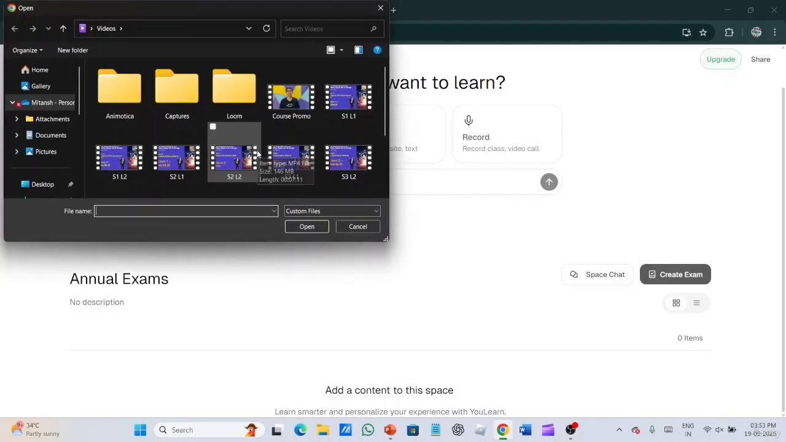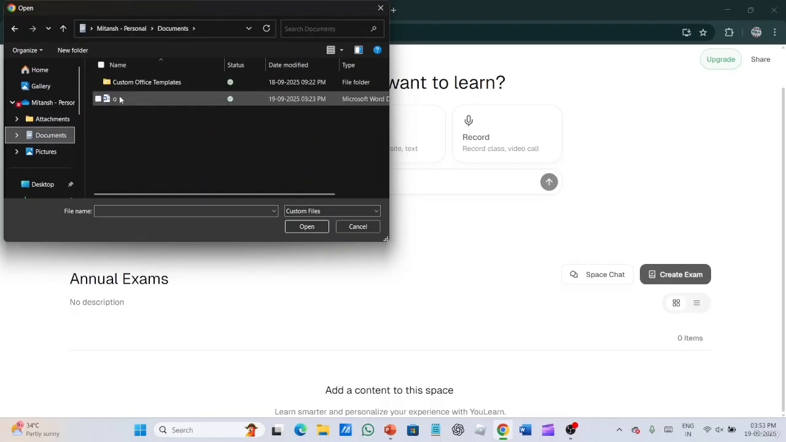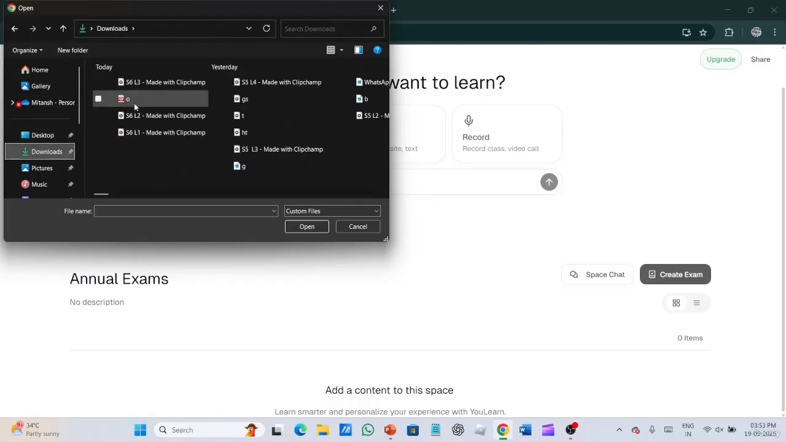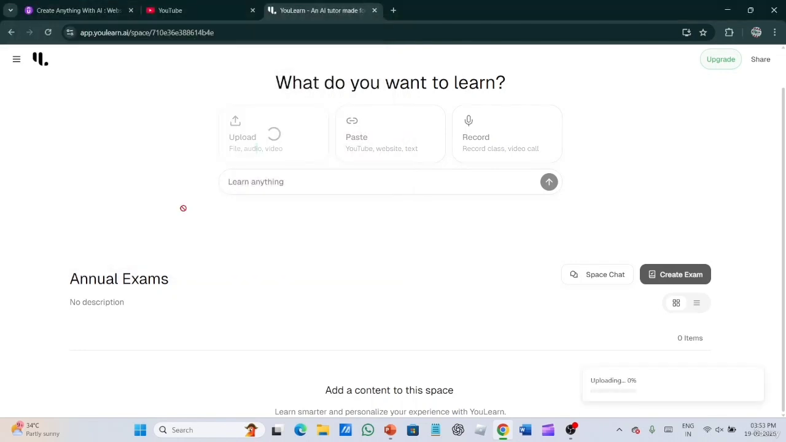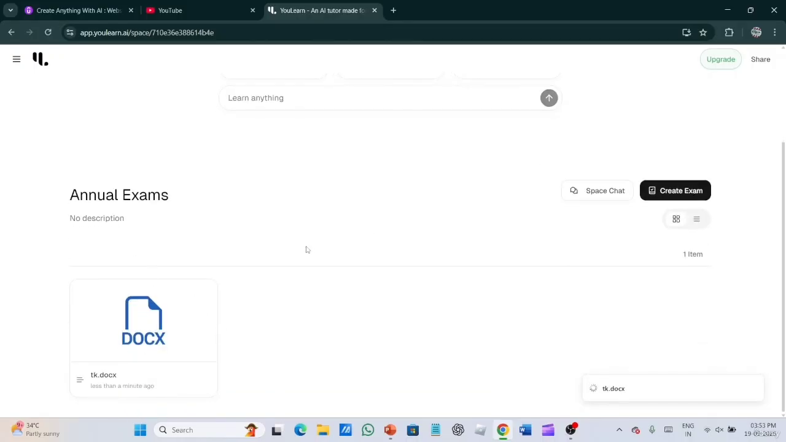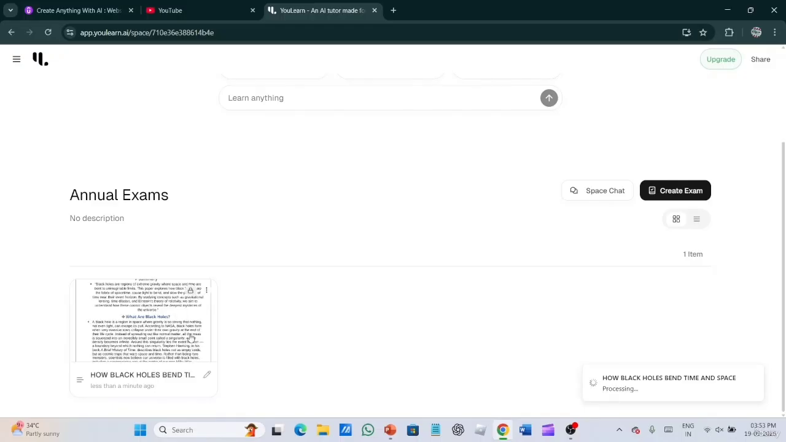For example, I am uploading my file. In this file, I have made a research paper on how black holes work. This is a paper on the details of black holes, what the black holes do and all that. So in this space which we have created, all these PDFs get collected.